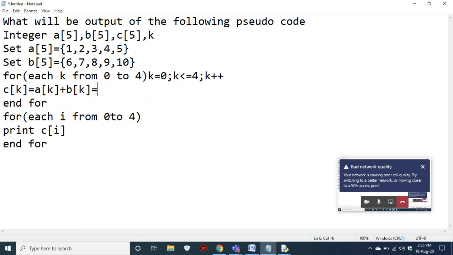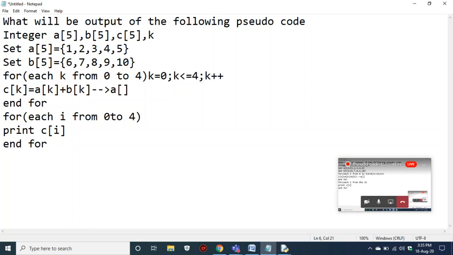First your k is 0, so a of 0 plus b of 0. So what is a of 0? It is 1 plus 6. 1 plus 6 is 7, so it will print 7 here.